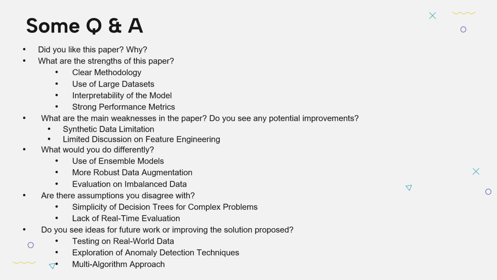The strength of this paper is its clear methodology. The paper provides a step-by-step explanation of the decision tree algorithm along with detailed pre-processing and training processes, which makes the research replicable. It uses large data sets with a substantial amount of transactions, which helps in training a robust model.